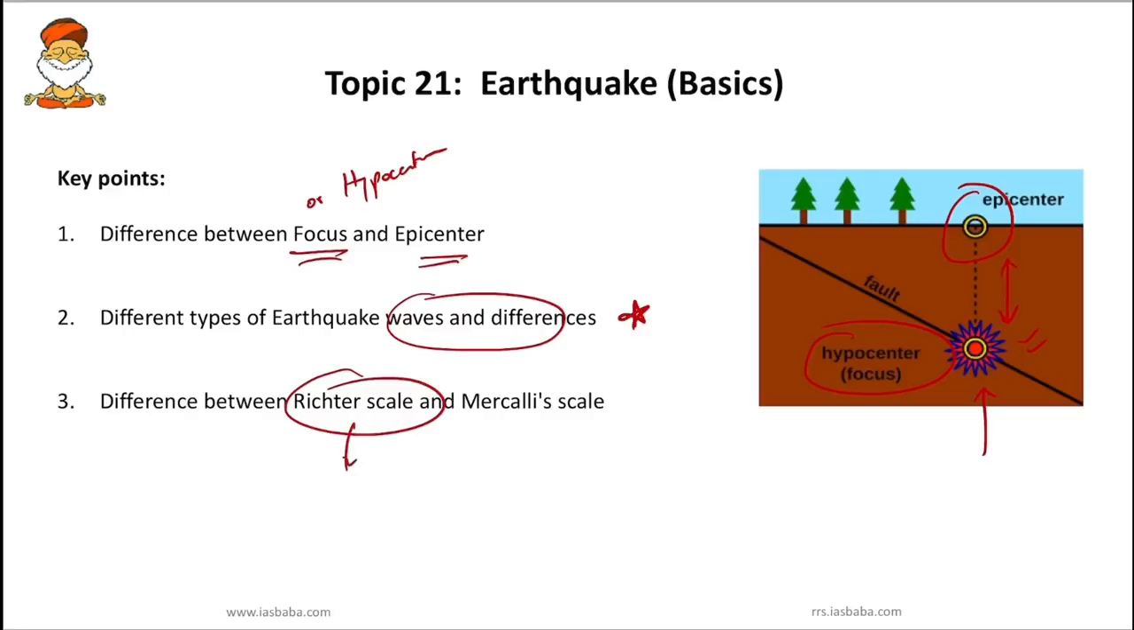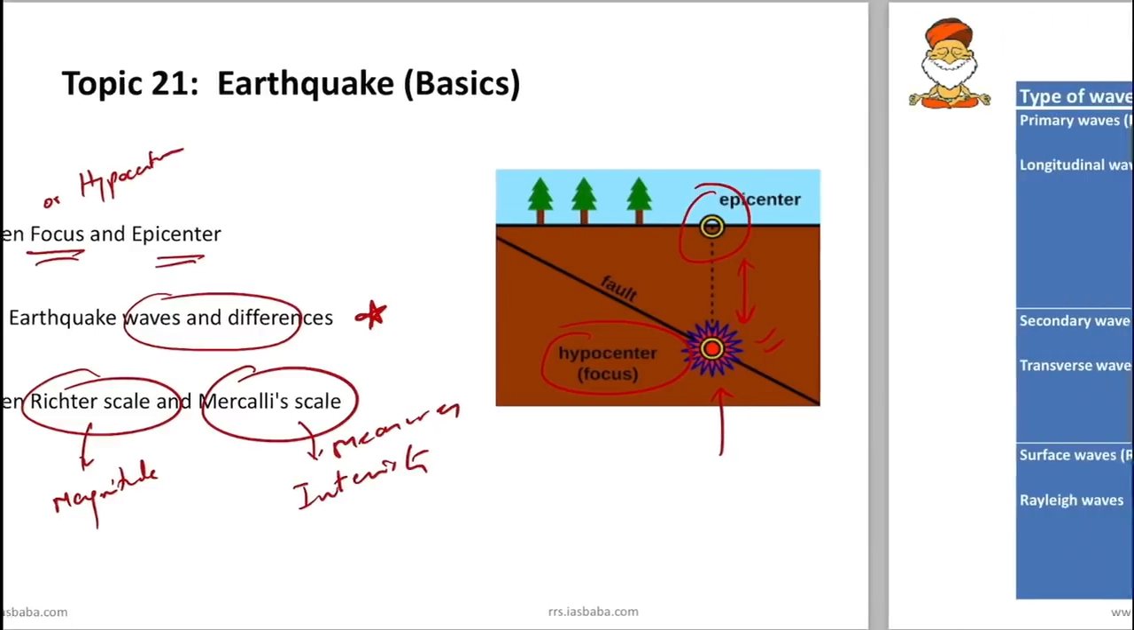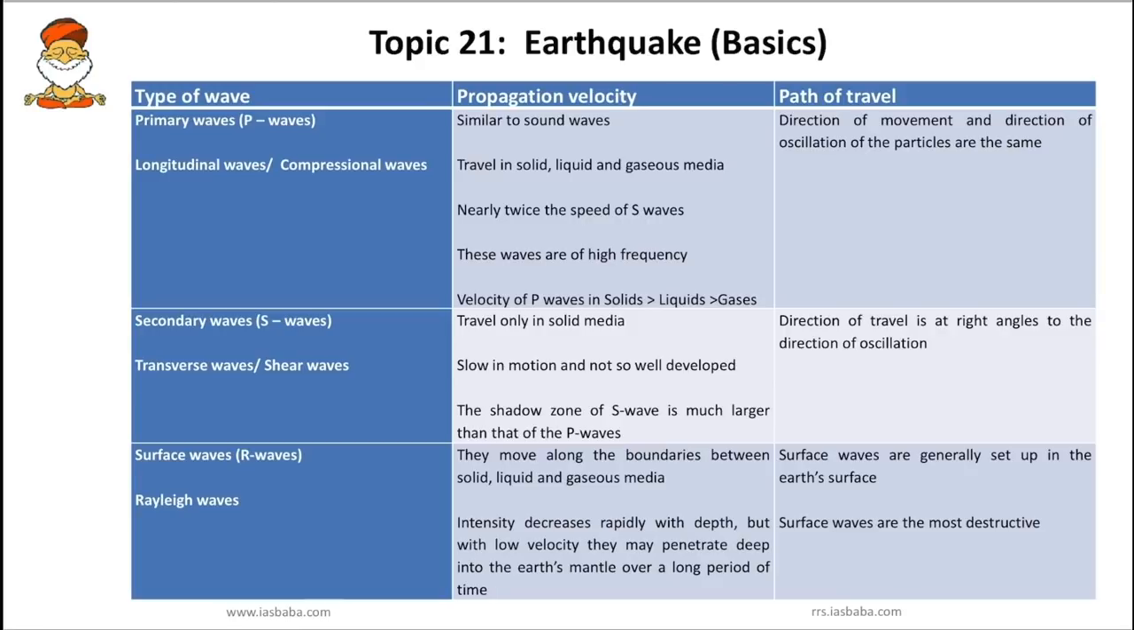Richter scale, it measures what? Magnitude or intensity. So it measures magnitude. So it is based on magnitude and usually it has base 10 logarithmic scale. So this is based on magnitude and Mercalli scale is based on intensity. Right? So it measures intensity. So we will try to understand different earthquake waves and the differences.